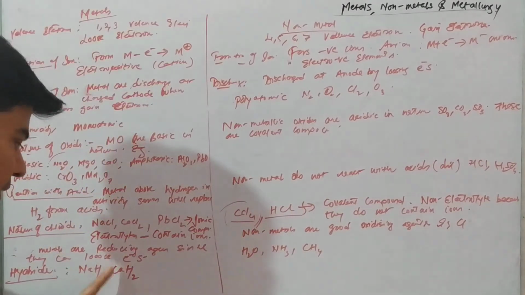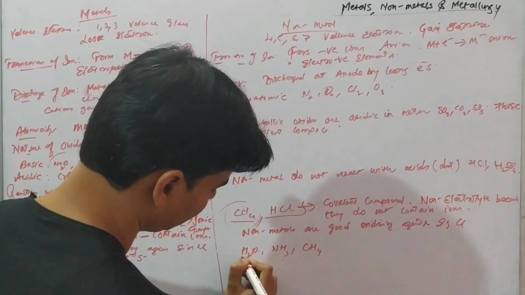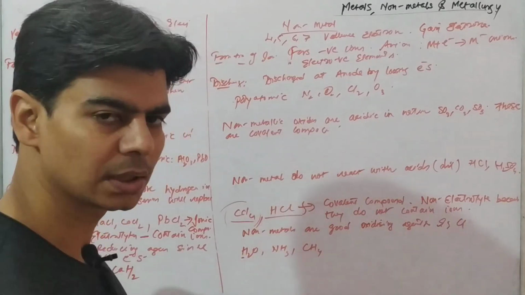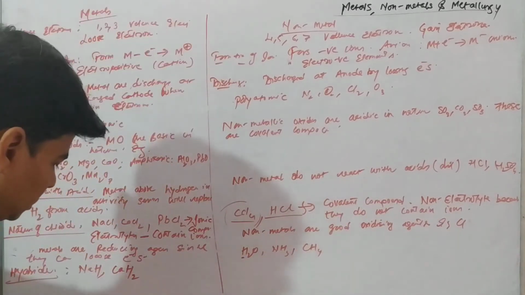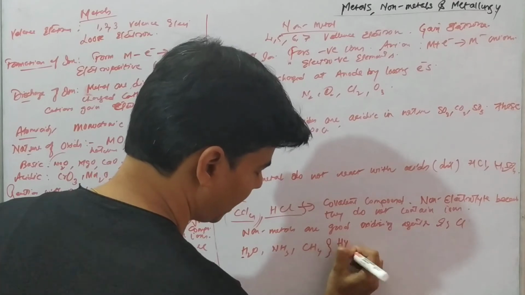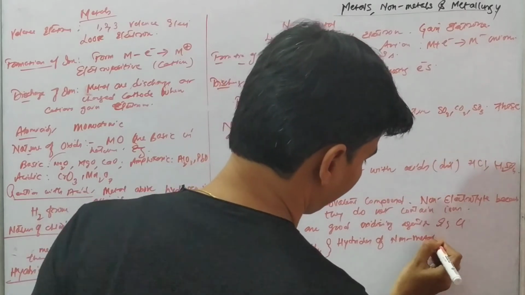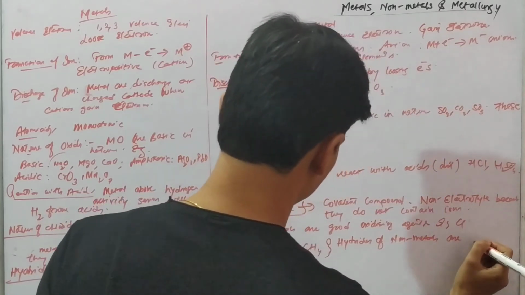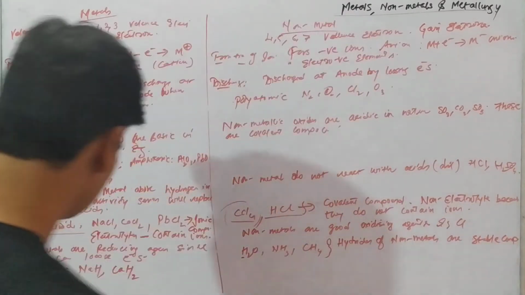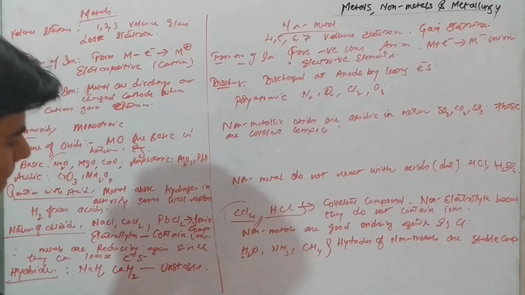So here hydrogen is acting as a non-metal, and these are covalent compounds. So here hydrogen is again acting as a non-metal, right? So these hydrides of non-metals are stable compounds, whereas hydrides of metals are unstable compounds.